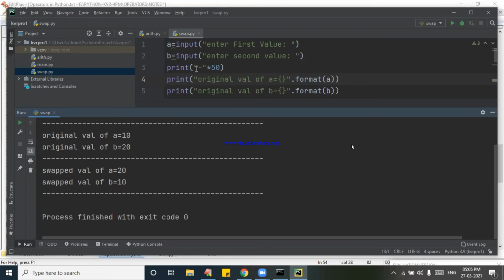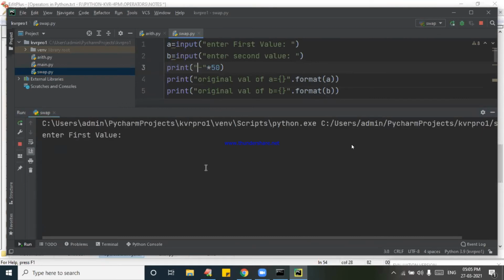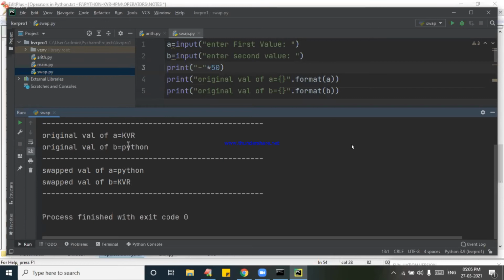Again you run. See, as far as running is concerned, there is one more option, a symbol called run. You see my cursor, then click run on it. Again it is asking, enter the value of A. Enter the first value, KVR. I am entering the next value, Python. Please, dear students, see that the original value of A is KVR and B is Python. The swapped value of A is Python and KVR is coming in the next line.